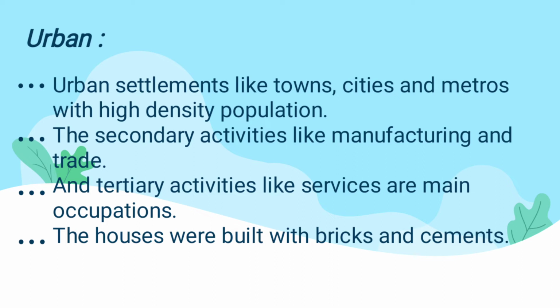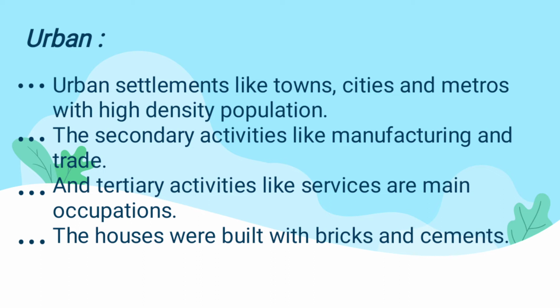And towns, according to the population they have divided that. We might have learned about towns and cities in the civics lessons. So depending upon the population they divide those things, and here the activities will be manufacturing and trades. The raw materials from the primary area, the village people, will be sold to the secondary people. There they do the manufacturing and service works, and the houses will be built with bricks and cement. Nowadays, both village and urban people have started to build houses with bricks and cement.